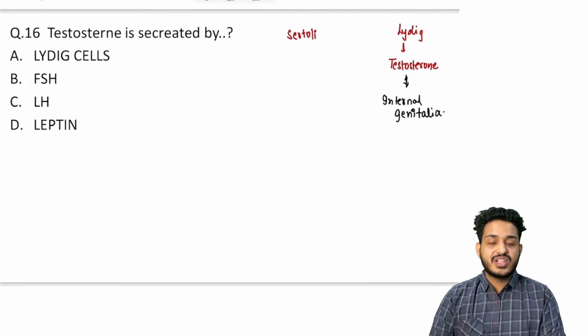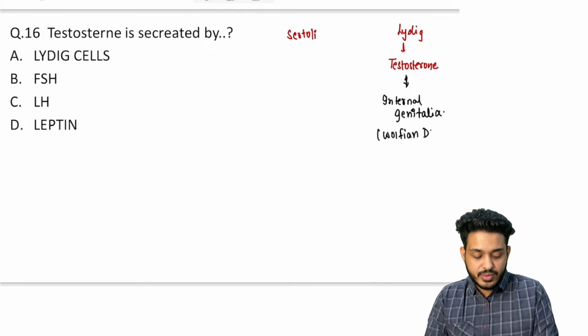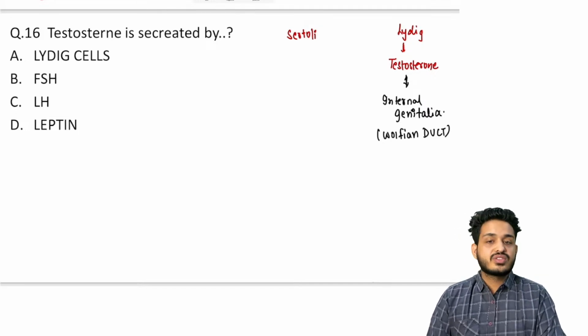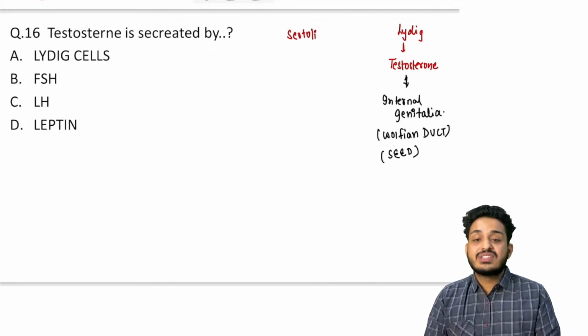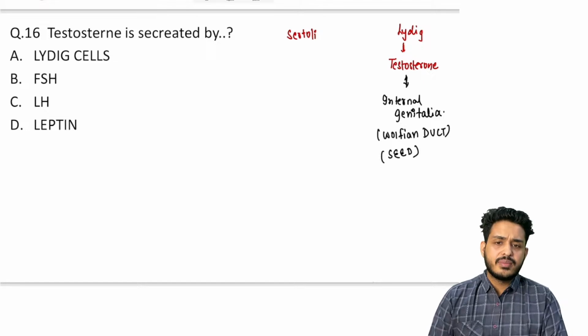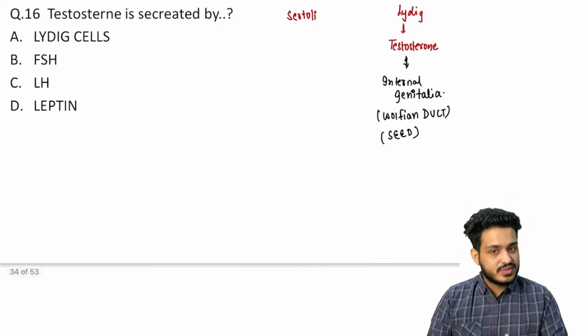And this internal genitalia, which duct is it going to make? This is your anatomy question. It is going to make the Wolffian duct, and this is going to make internal genitalia. Mnemonic is SEED: seminal vesicle, ejaculatory duct, epididymis, and vas deferens. So this is going to be your internal genitalia because of testosterone.